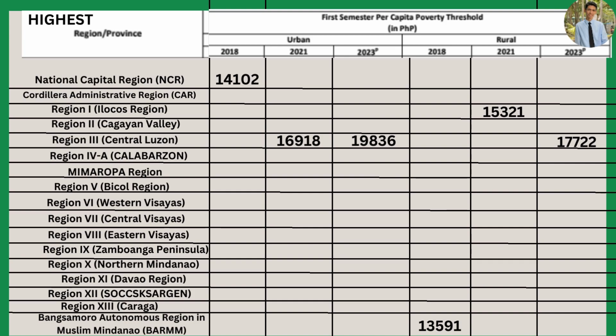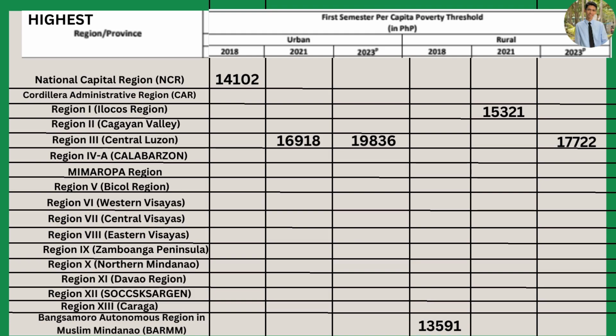The reason why mataas ang Region 3 or the Central Luzon is because it consists of seven provinces: Aurora, Bataan, Bulacan, Nueva Ecija, Pampanga, Tarlac, and Zambales.